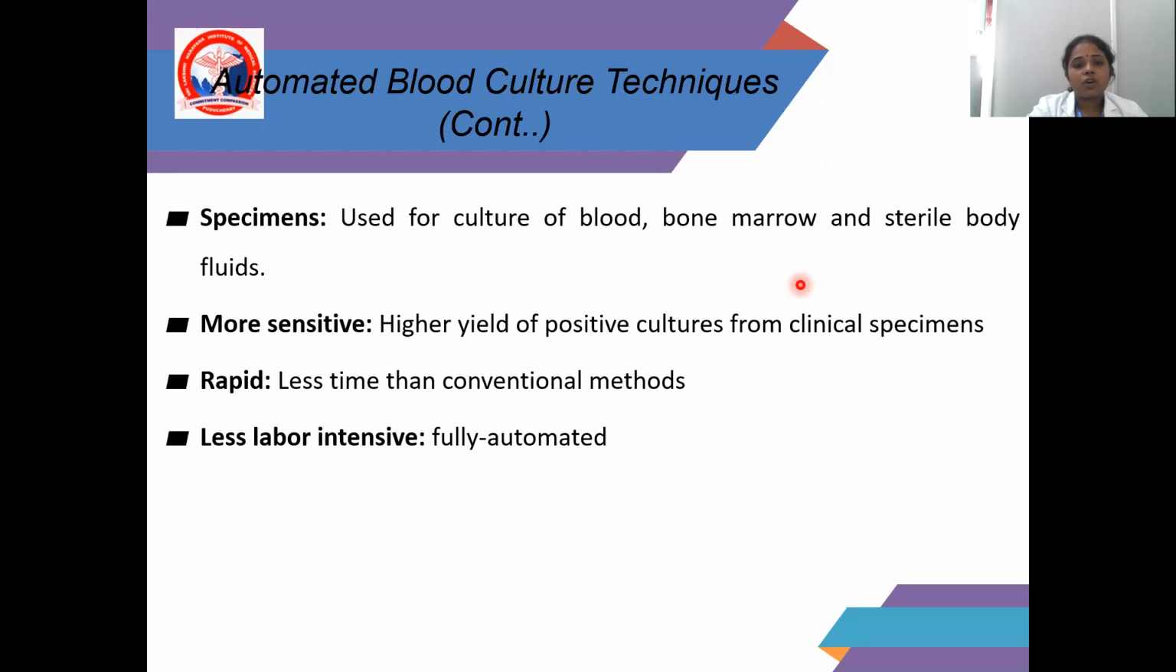The specimens used in the automated culture media technique are mainly blood, bone marrow, and sterile body fluids. It is more sensitive, with a high yield of positive cultures from clinical specimens, and it is rapid. It needs less time than the conventional method and is less labor intensive. It is fully automated. So these are all the advantages of the automated blood culture technique.